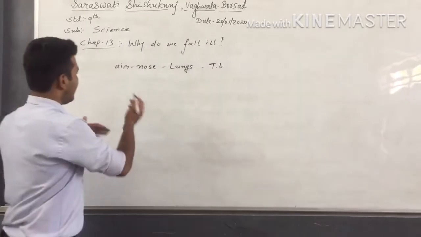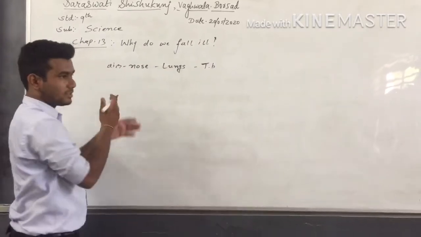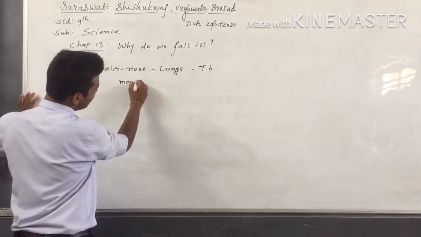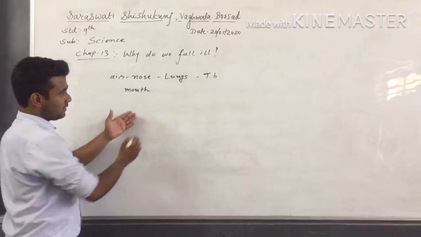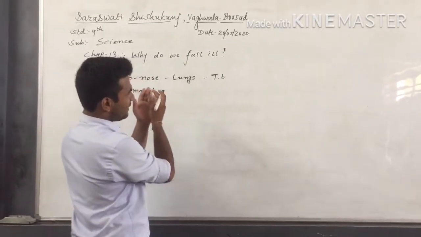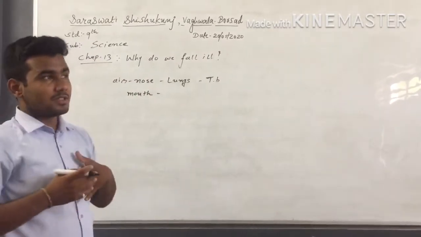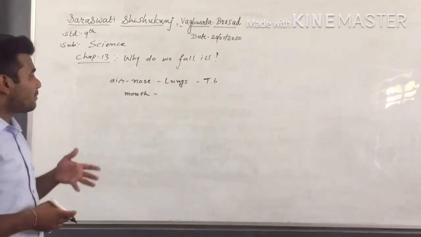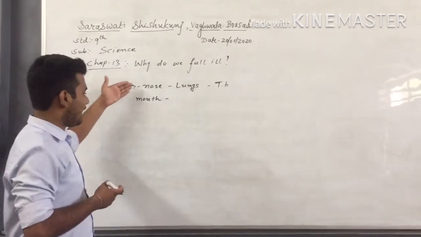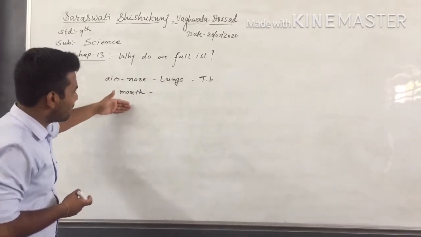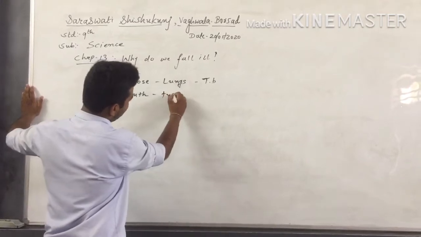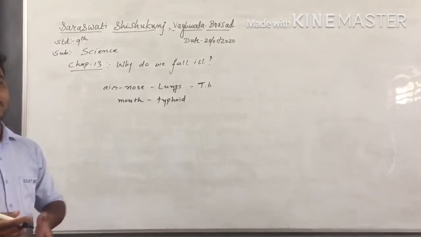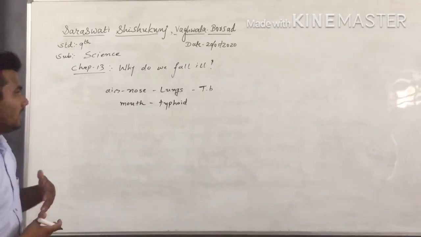Okay, another disease which is also spread by air enters into our body by the mouth. So when it enters by the mouth, it may affect our digestive system. It may cause typhoid, or other diseases related to our digestion, related to our stomach.